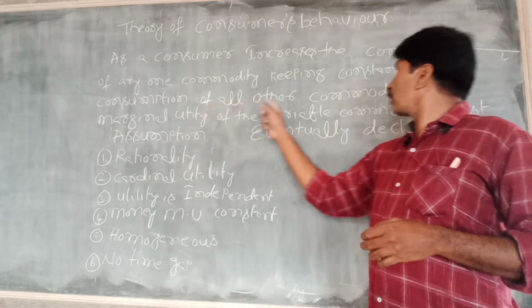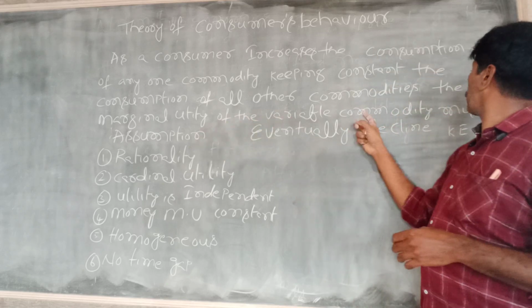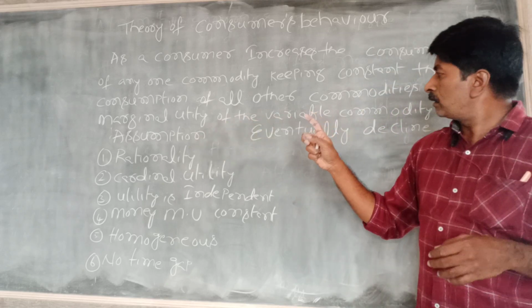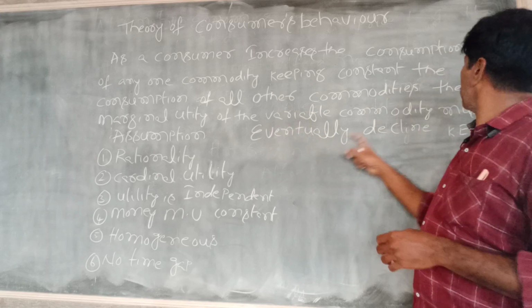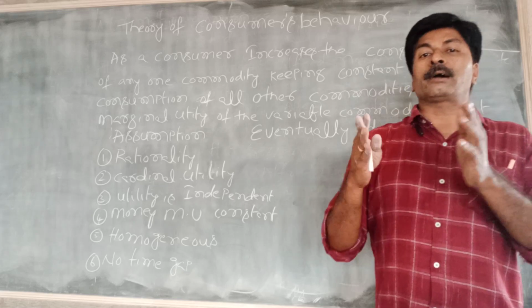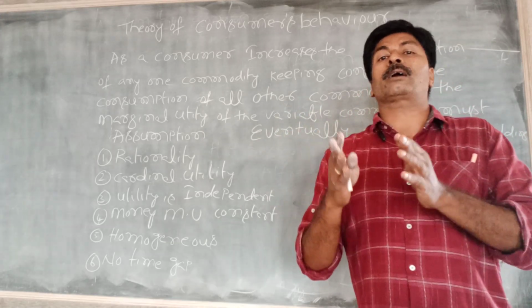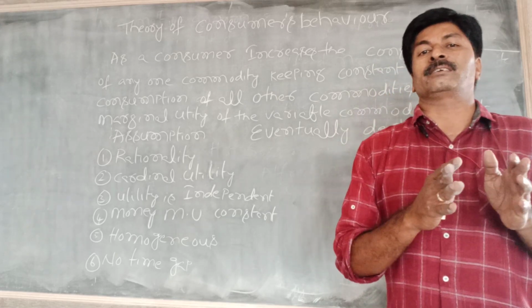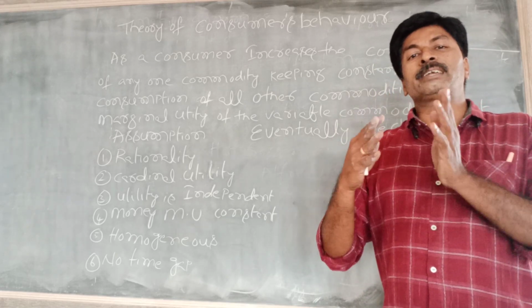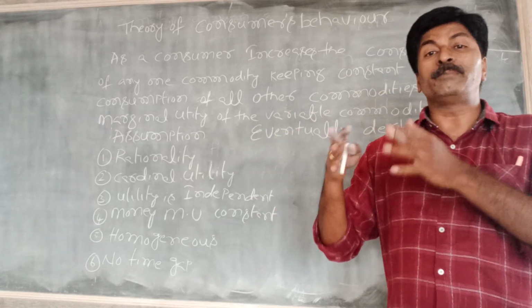So, keeping the consumption of all other commodities constant, the marginal utility of the variable commodity must eventually decline. That means when a consumer consumes one commodity continuously, the additional utility will be reduced.